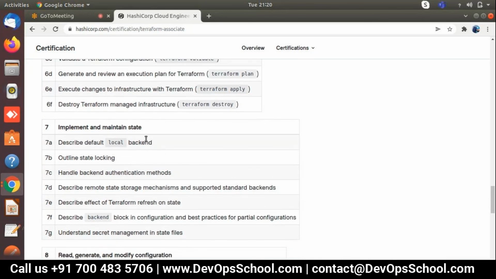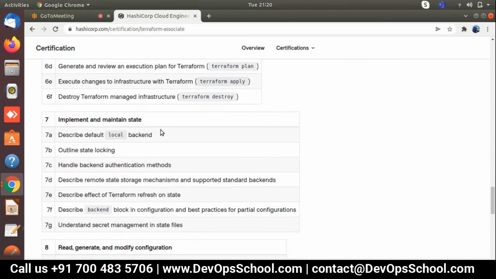Next is implementing and maintaining the state file, a really important part of the concept. State files help us get the latest version and existing version of your deployment, and the changes, everything is captured in Terraform. So the state file is the heart of your Terraform code. If that file is deleted, there might be a chance you are at risk, and I can say you would be in fired mode from your manager, even if it was mistakenly deployed from the development, production, and testing environments. It's a really important core concept of Terraform, so we are going to understand it.